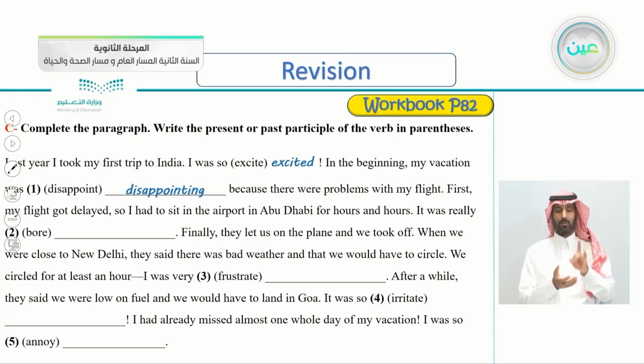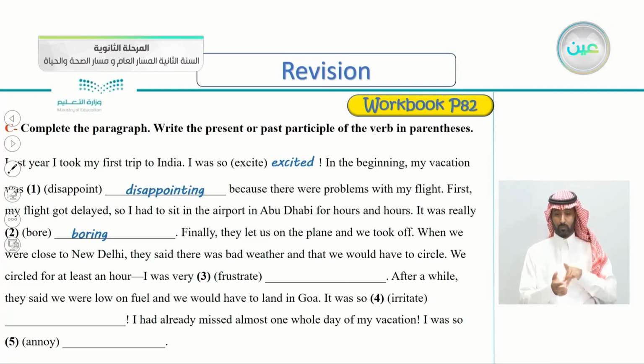First, my flight got delayed. So I had to sit in the airport in Abu Dhabi for hours and hours. It was really bored. So is he describing something that he feels, or is he describing the source? Very good, it's the source. So it was really boring. If he was describing himself, he would say, I was really bored. But he is describing the situation. It was really boring.